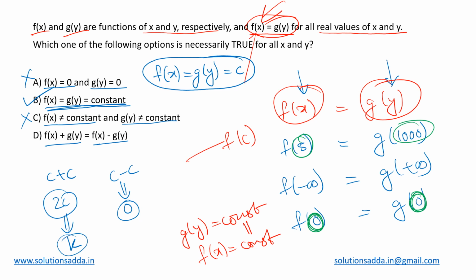So yes, now k is also a constant, 0 is also a constant, but both are different. Both the sides f plus g and f minus g are giving us constant values, but both the constants are different. So we cannot say that this is true as well. So we'll simply be going with option B, because D was trying to be an implication of this B itself, and anyway that is incorrect. So we will definitely say that option B is the correct answer, and both of them are constant functions.